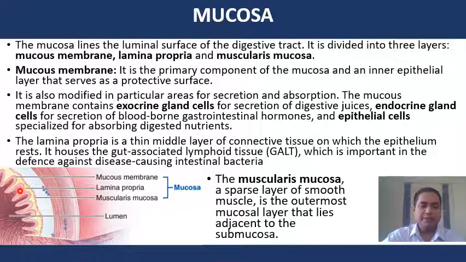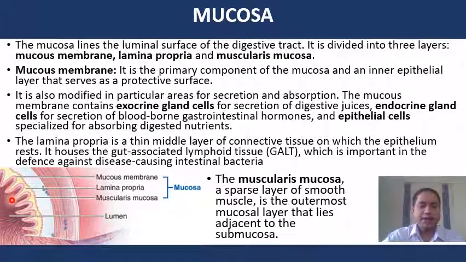In this picture we can see the structure of the wall from the lumen to the serosa, and the mucosa has three layers, that is mucous membrane, lamina propria and muscularis mucosa. The mucous membrane is the primary component of the mucosa, an inner epithelial layer that serves as a protective surface.